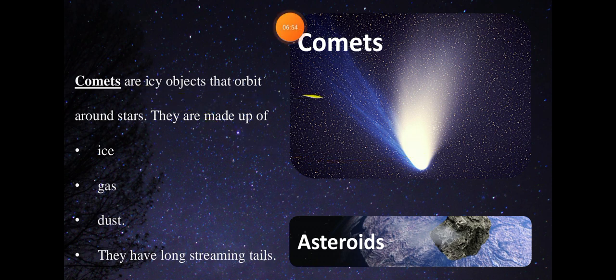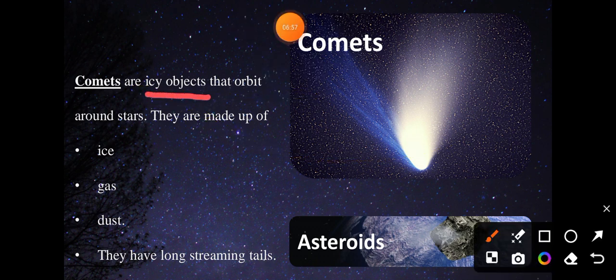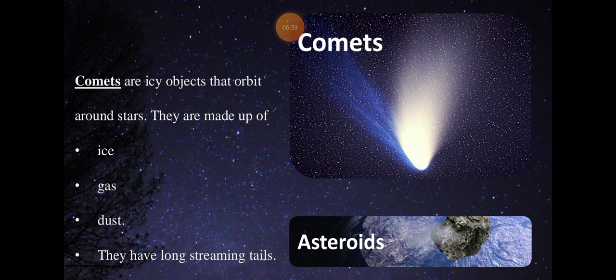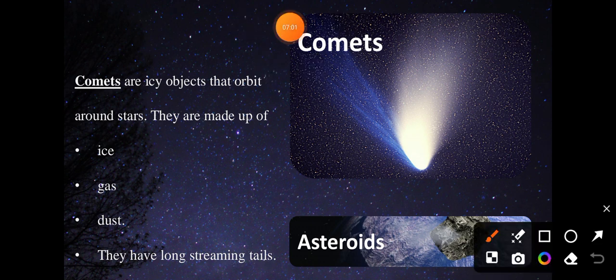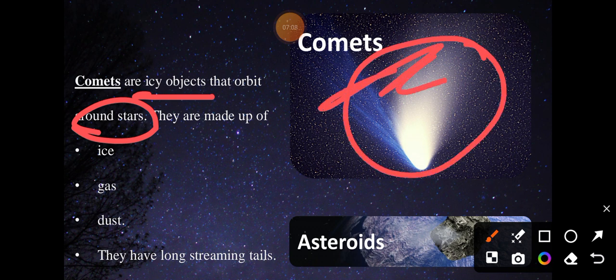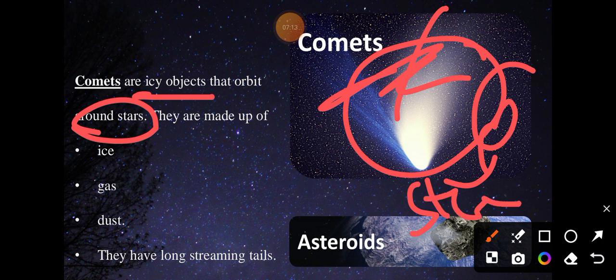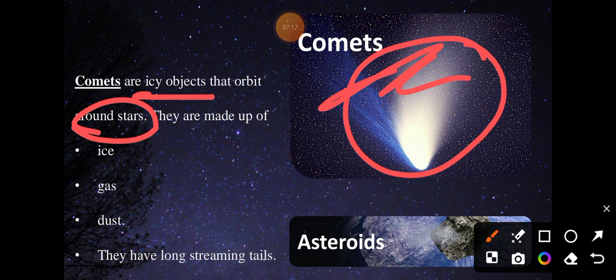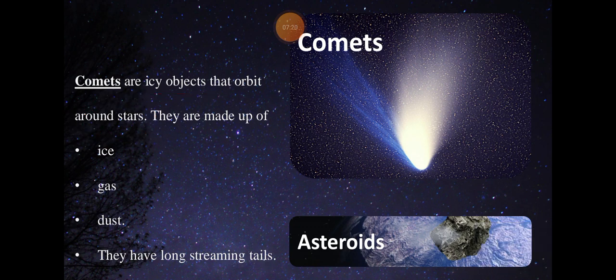Now you should know what asteroids are. Asteroids are icy objects that orbit around a star. These are all the stars present in the Milky Way or galaxy, or you can say in space. They basically revolve around them. And you should know what comets consist of: ice, gas as well as dust particles.